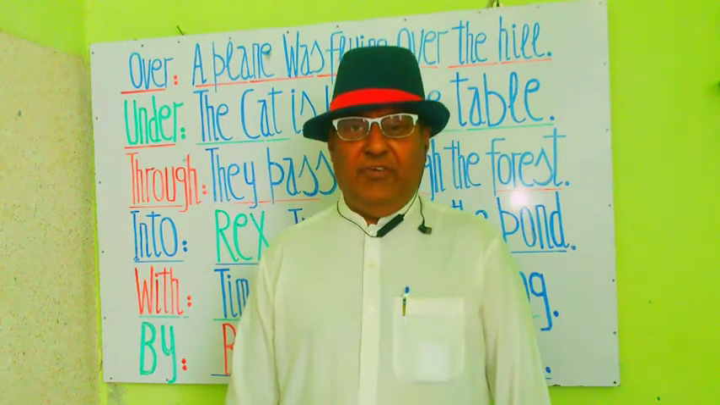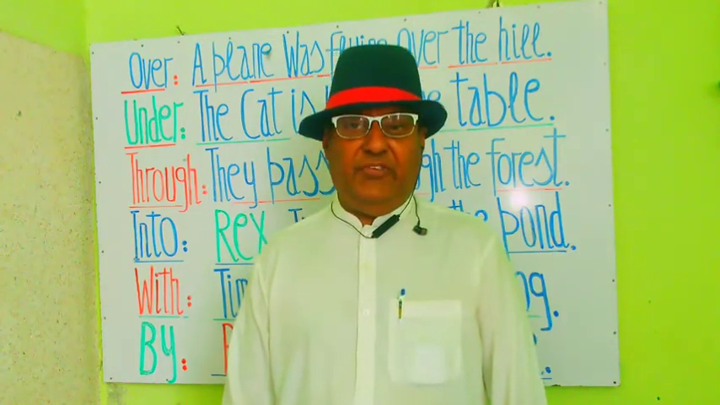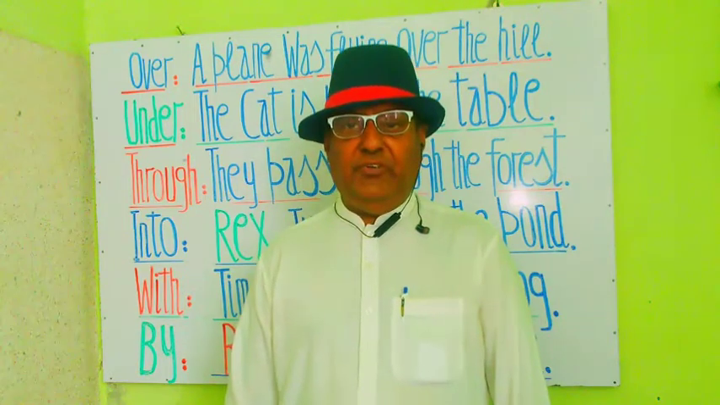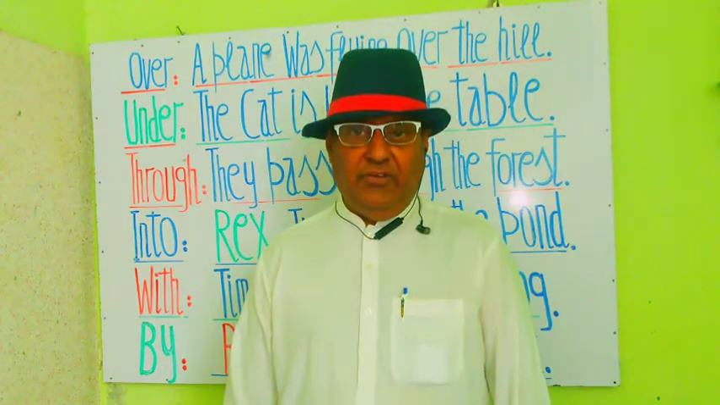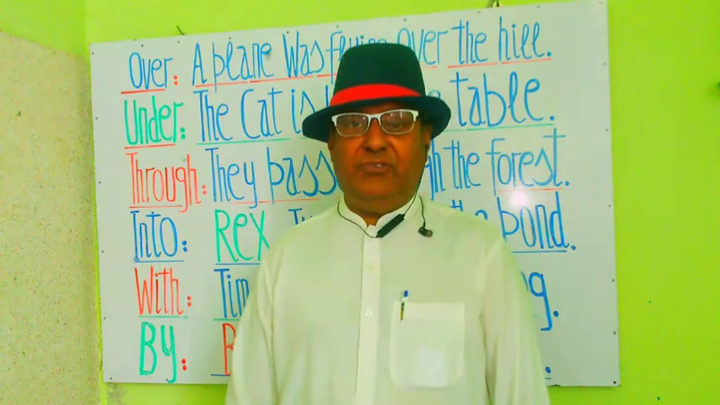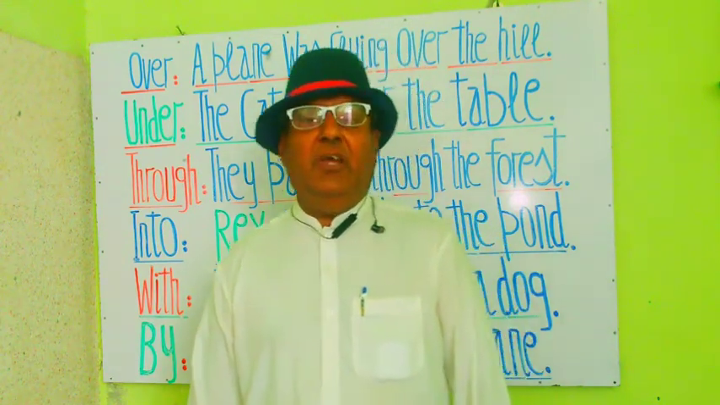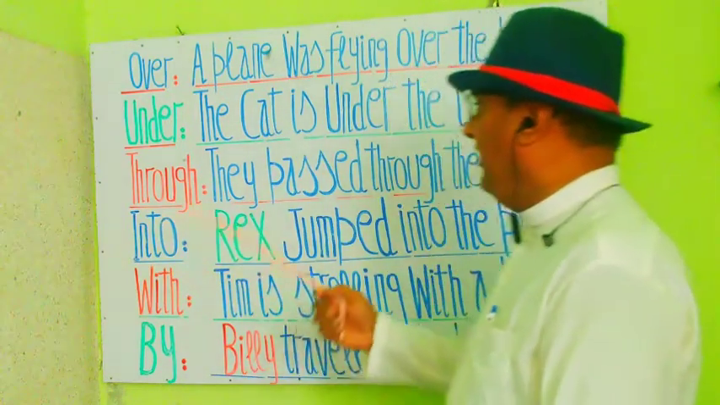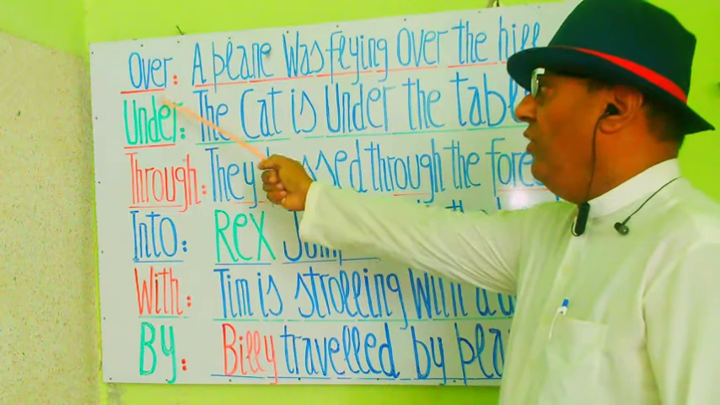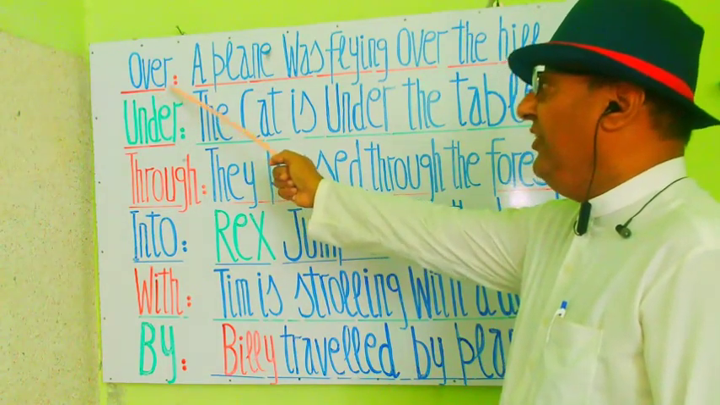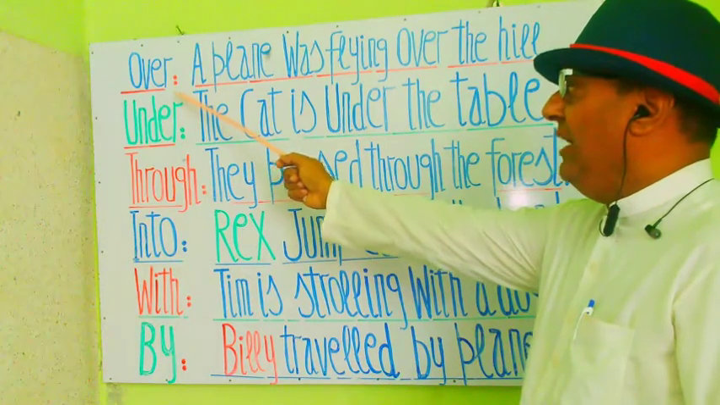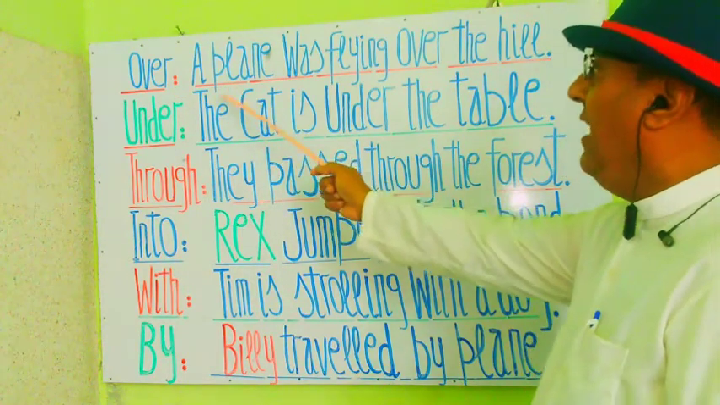Let's read out these examples and phrases which indicate the use of prepositions and their role in showing relation of nouns and pronouns with other nouns and pronouns. Here we start. You see up here on this whiteboard, over is a preposition.